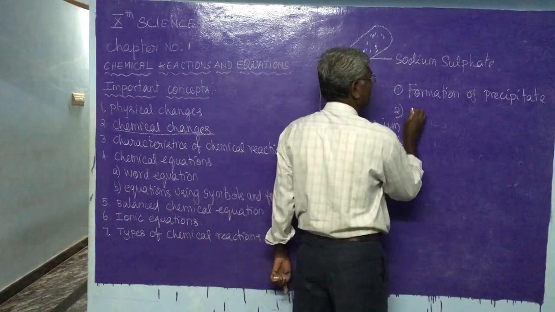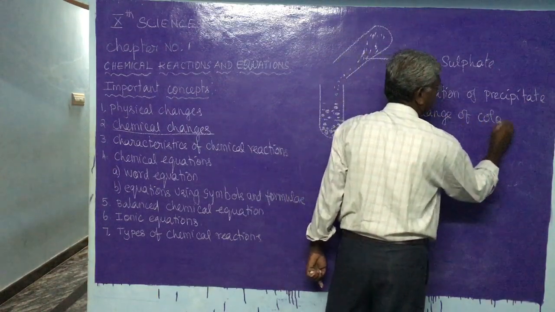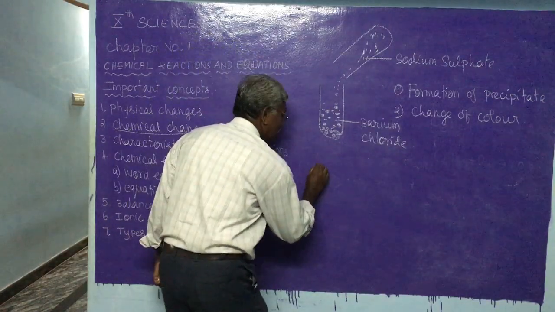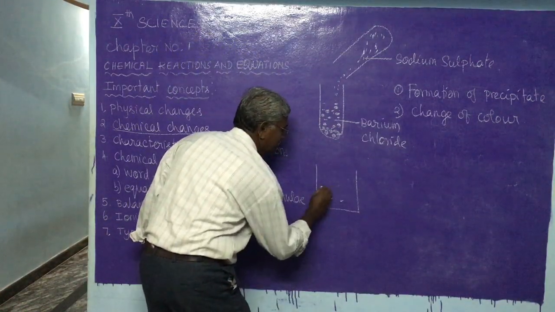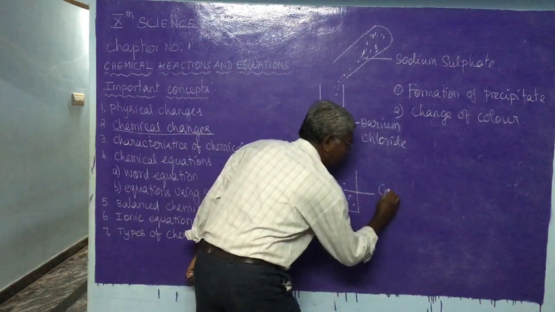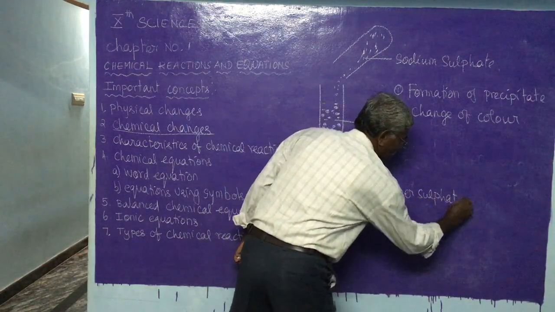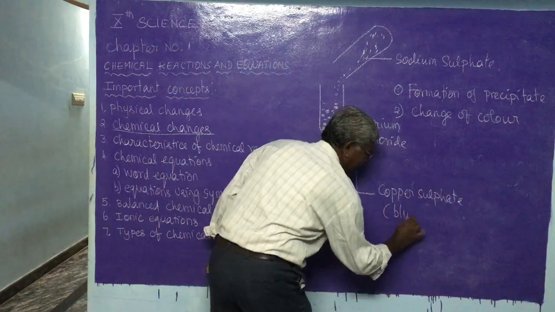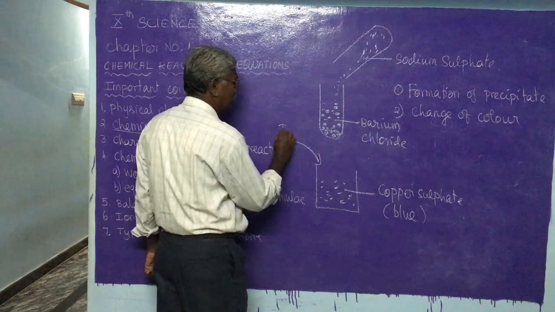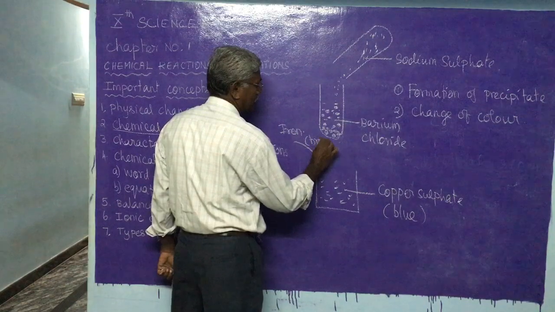Second, change of color. For example, we have taken a well cleared, blue colored solution of copper sulfate. Copper sulfate, which is blue in color. Into this we are adding iron pieces, iron metal, which is brown in color.